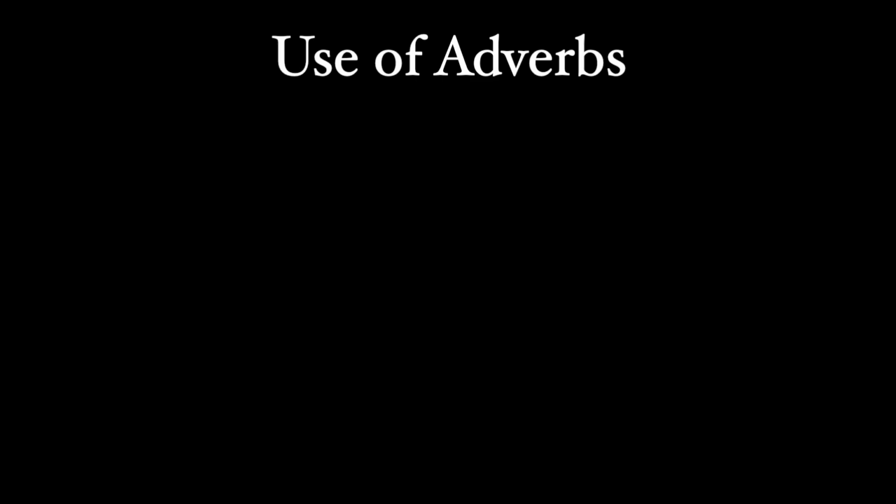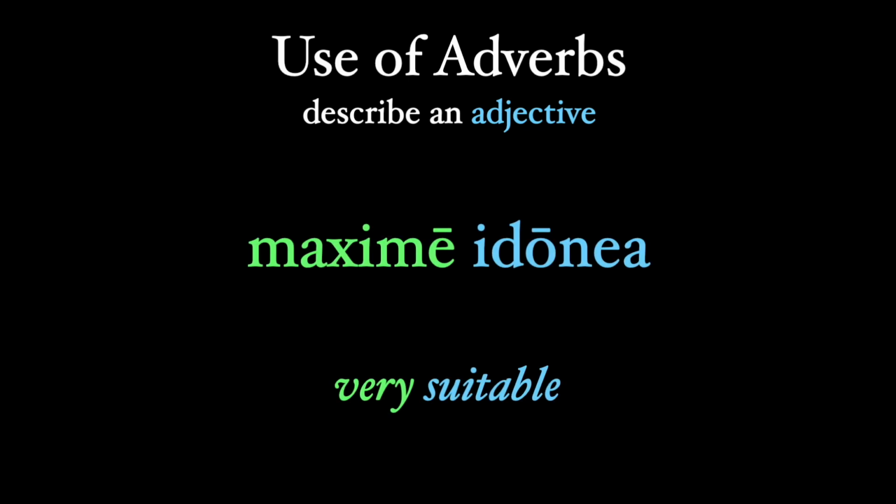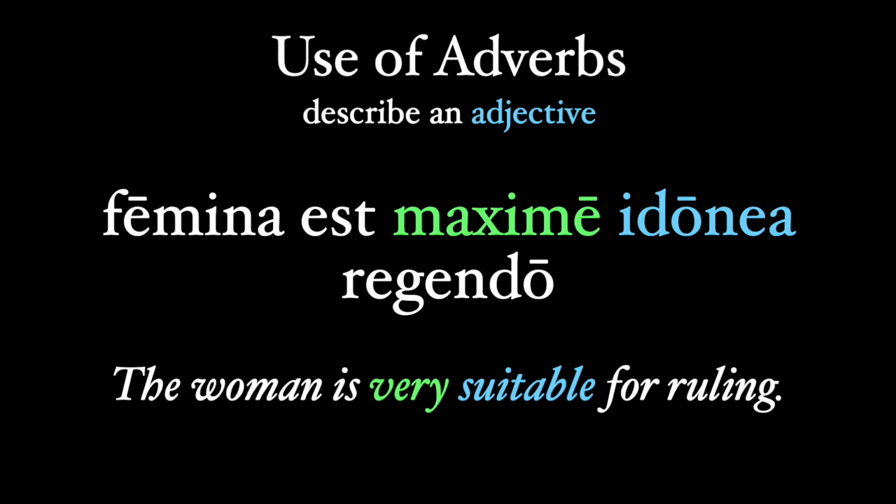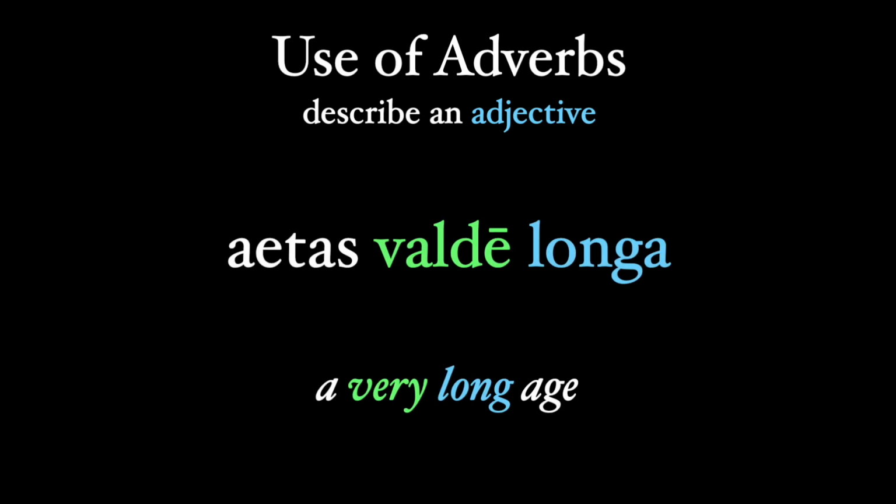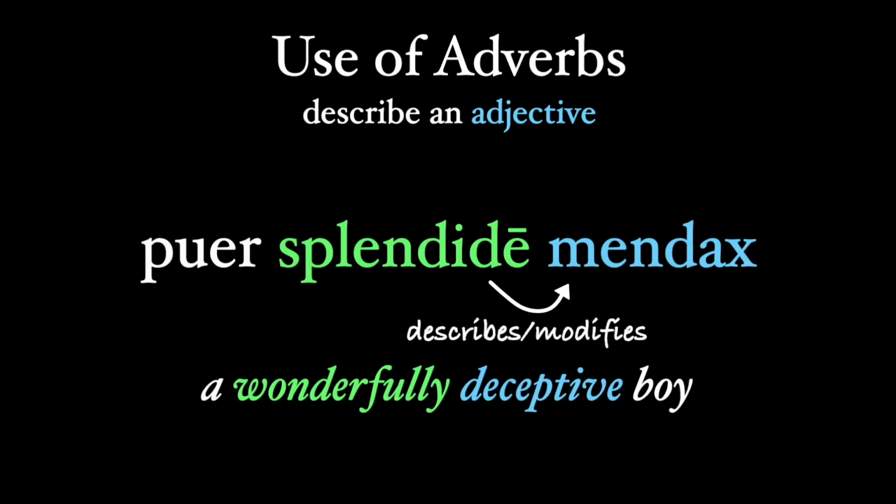But adverbs can do more than just modify verbs. They can also modify adjectives. So think about a superlative adjective and how we would translate it in English. In the phrase very suitable, the word very is an adverb modifying the adjective suitable. And in Latin, this phrase could be maxime idonea, as in, the woman is very suitable for ruling. Femina est maxime idonea regendo. This also works with the adverbs valde and splendide. A very long age is aetas valde longa, where valde modifies the adjective longa. And a wonderfully deceptive boy is puer splendide mendax.